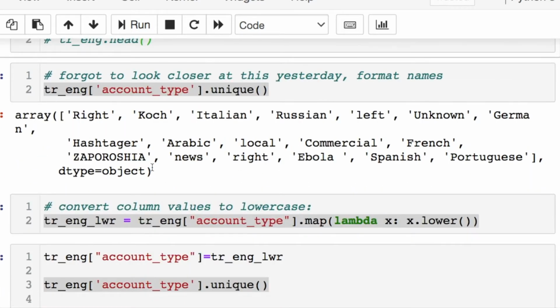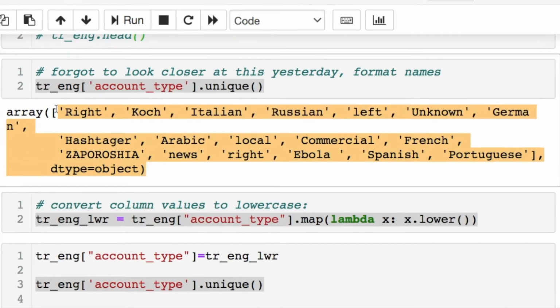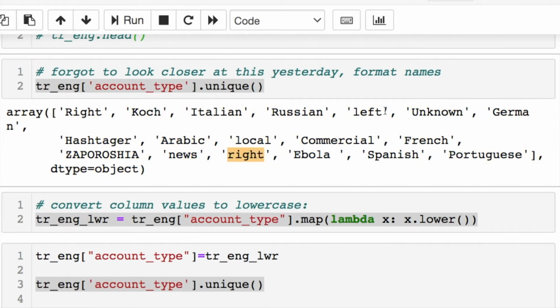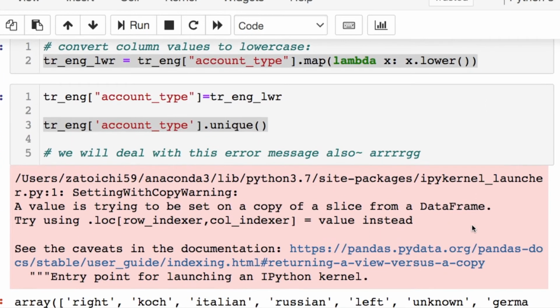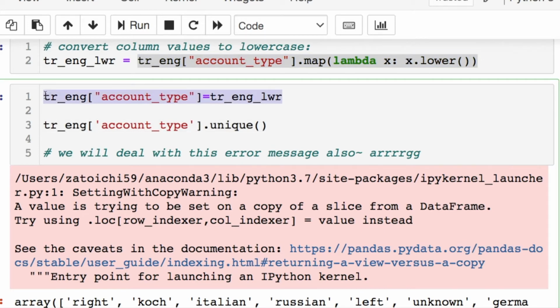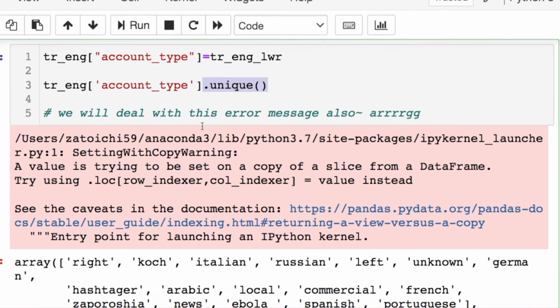I noticed from the last video we had a problem. I forgot to address this. I need to do some lowercase for the right and for the left so we can coincide with these uppercase versions of each of them. To do that, I just said, let's do a map function and take care of all of the names of those strings, convert them to lowercase. Just replace the values in the account type column with our new values, and then print out, for sanity's sake, the unique values so we know what they are.